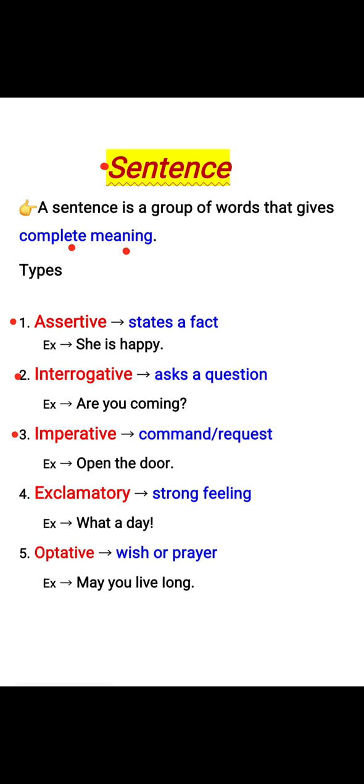Imperative sentence. It commands or requests. For example, open the door. Exclamatory sentence. It shows strong feeling. For example, what a day. Optative sentence. It shows wish or prayer. For example, may you live long.